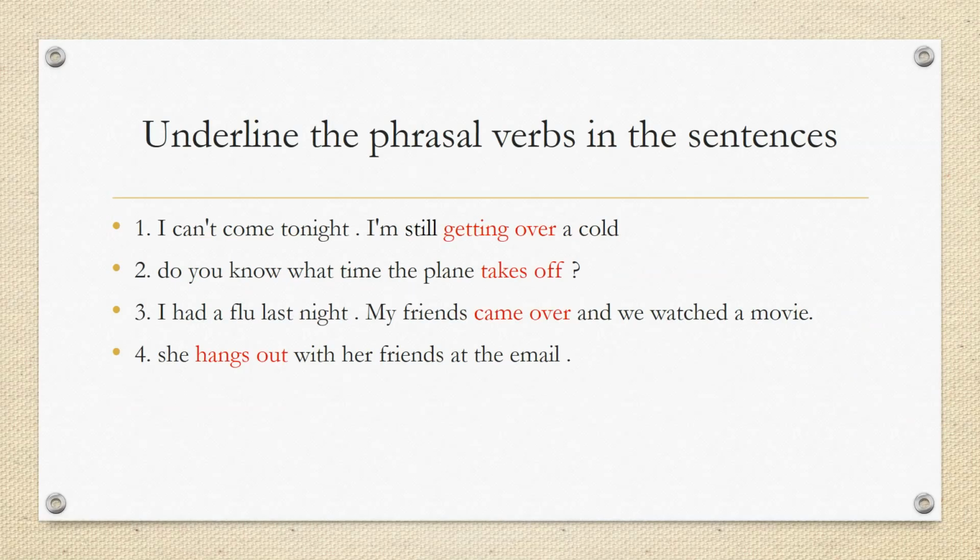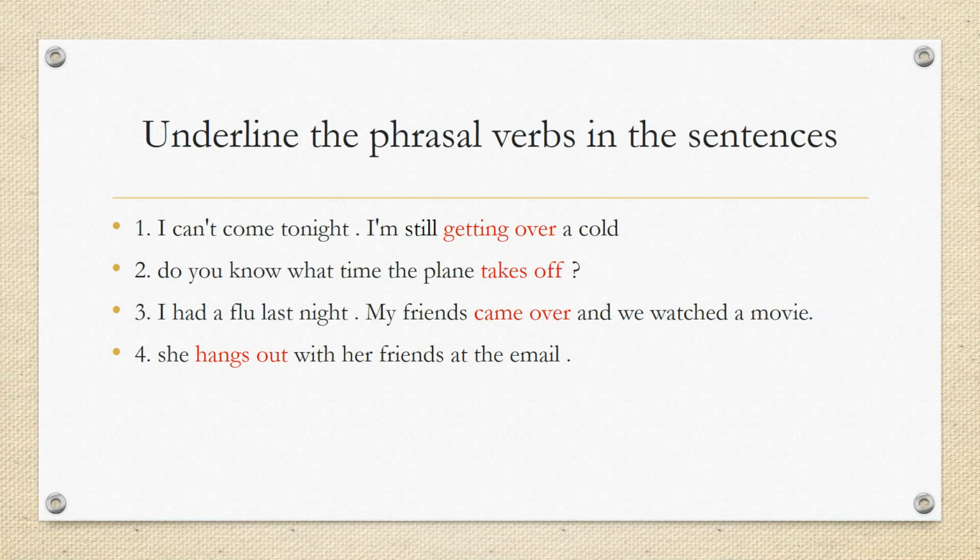Now, let's move to the next slide. In this slide, this is exercise number 2, page 68. In this exercise, you have to underline the phrasal verbs in the sentences. Sentence number 1: I can't come tonight. I'm still getting over a cold.